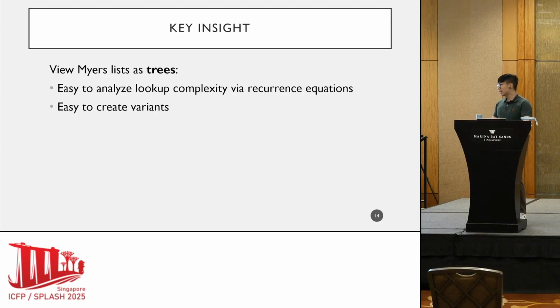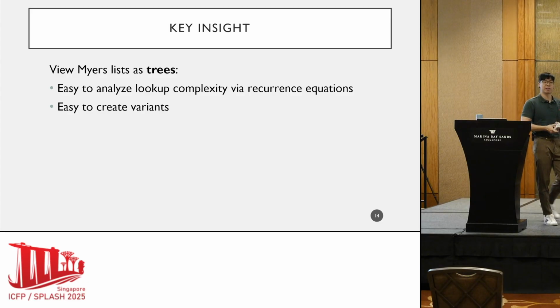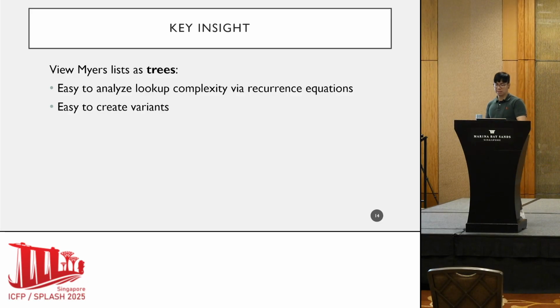Okay? And the key insight that I would like to share with all of you is that we want to view this list-like data structure as a tree, and hence why I'm dressed like a tree today. So, and what I'll show is that there's 2 key reasons why we do this. Okay? The first is that it makes it easy to analyze the lookup complexity via our favorite recurrence equations, right? The second is it also makes it easy for us to create new variants of this data structure.